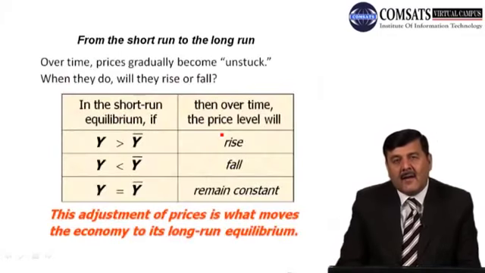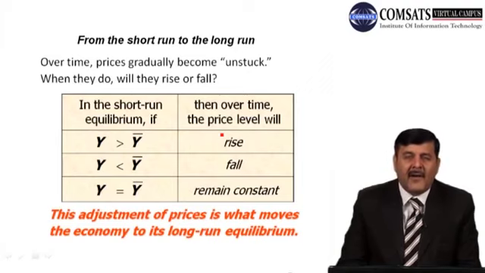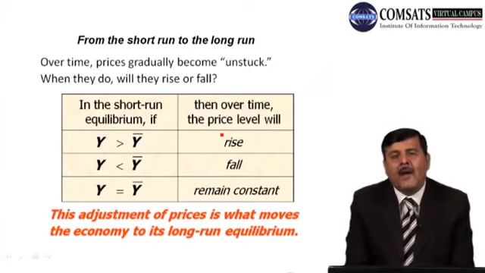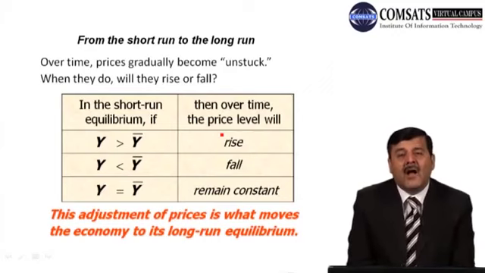Now we can summarize what we have learned about these two different types of aggregate supply curve, short run and long run, and combine it with the aggregate demand curve. From the short run to the long run, over time prices gradually become unstuck. When they do, they will rise or fall. As time goes on, as we move towards the long run, prices become unstuck, they become flexible. So when prices are flexible, what will happen? Either they will rise or they will fall.